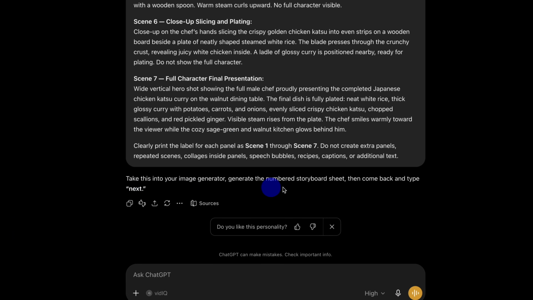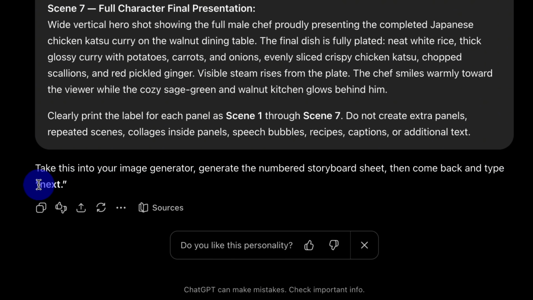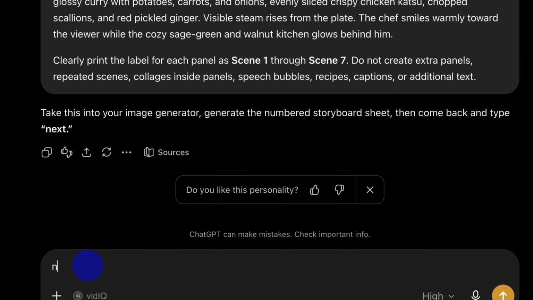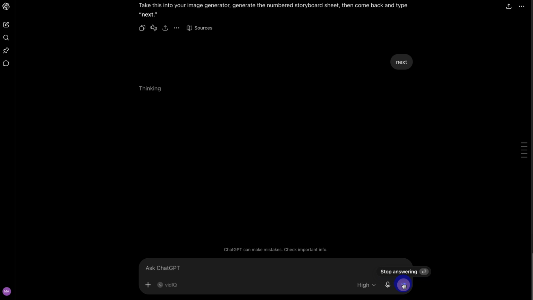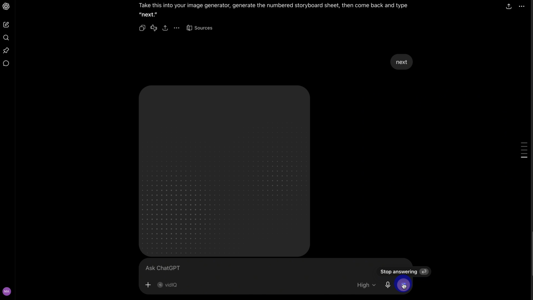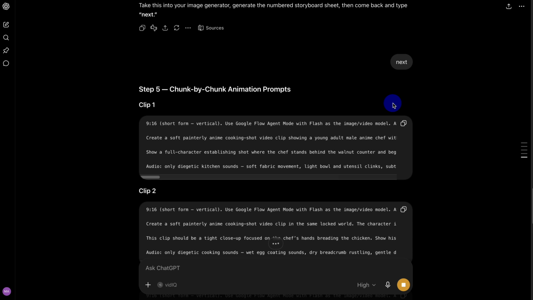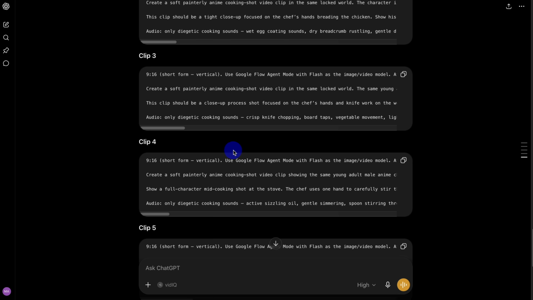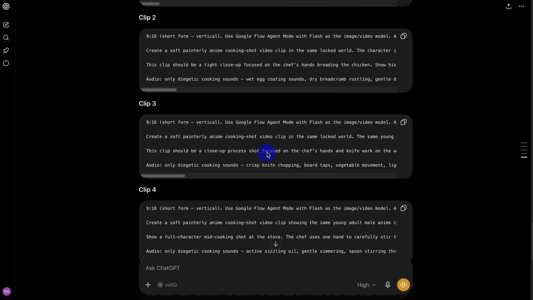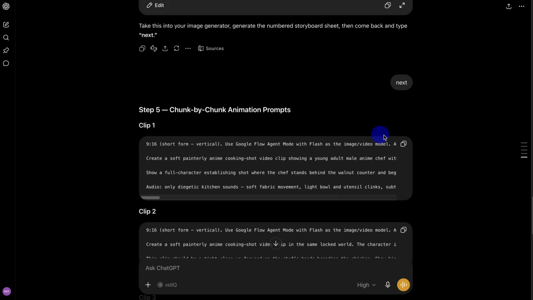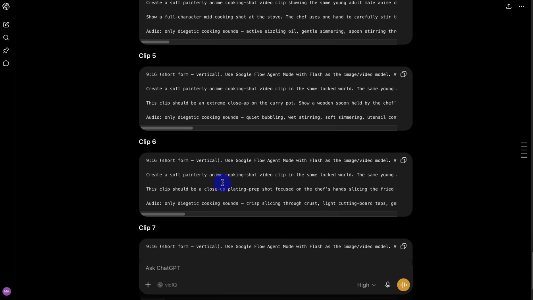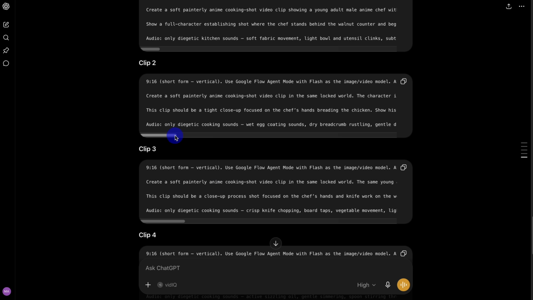Return to ChatGPT. At the bottom of the response, you'll see an instruction asking you to type Next after generating the storyboard. Type Next and click Send. The chatbot will now convert the storyboard into 7 separate clip prompts. Each prompt represents one stage of the cooking process while maintaining the same character, outfit, kitchen, dish, lighting, illustration style, visual proportions. Depending on the chatbot, the prompts may appear in separate chunks or as one complete block.